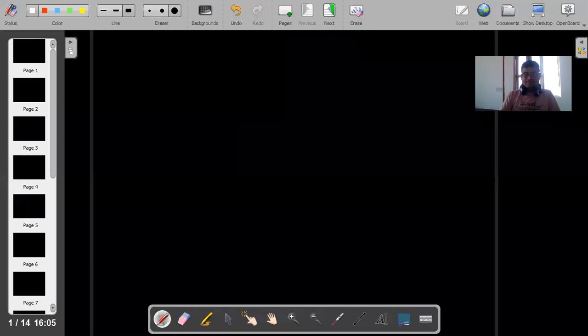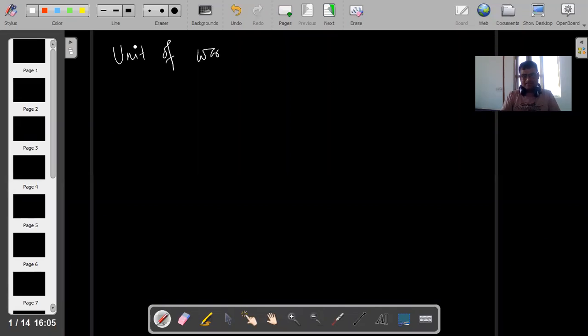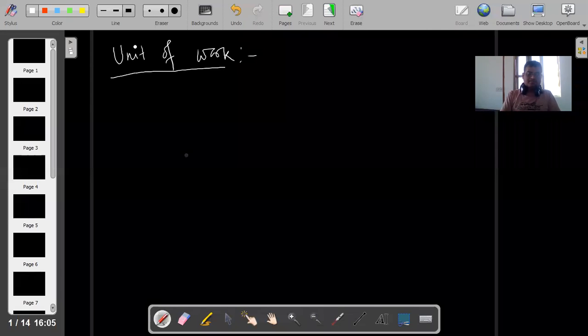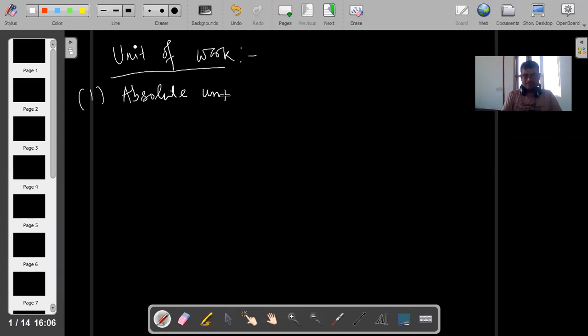Next is your unit of work. We have to see two types of units. One is absolute unit, another is gravitational unit. Work has also the same two units: one is absolute unit and the second is gravitational unit. Write. First is absolute unit. What is that absolute unit of force? What is that in SI?